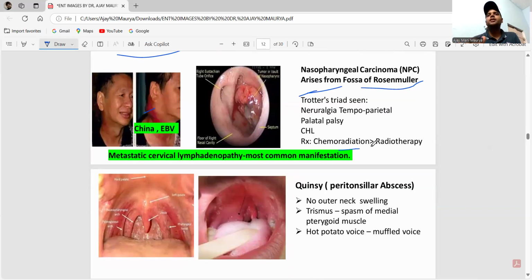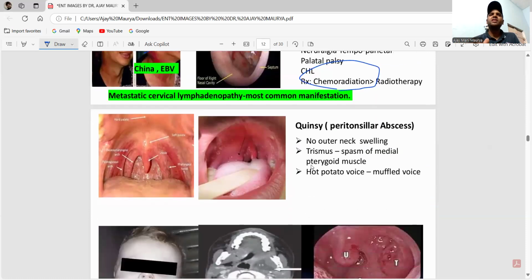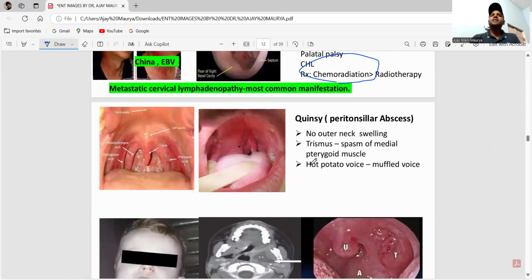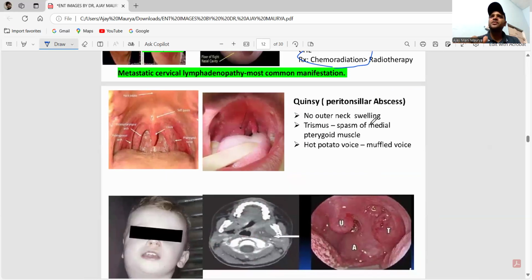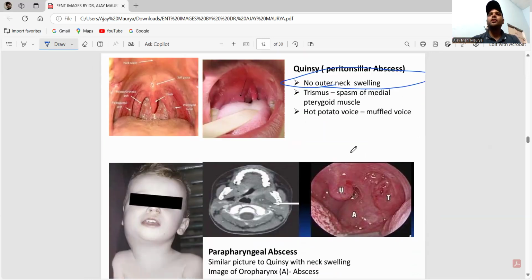Okay, first of all you have to do chemoradiation. Okay, next one, guys, Quinsy, which is called the peritonsillar abscess. Remember here, in Quinsy there is no outer neck swelling. The chief complaint is trismus, due to spasm of the medial pterygoid muscle. Also the hot potato voice, that is a muffled voice.